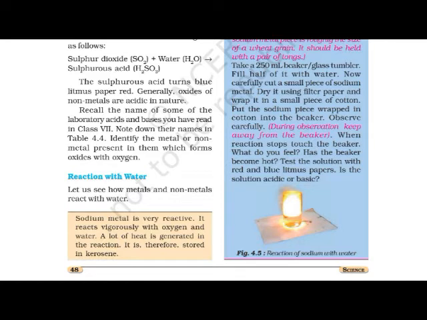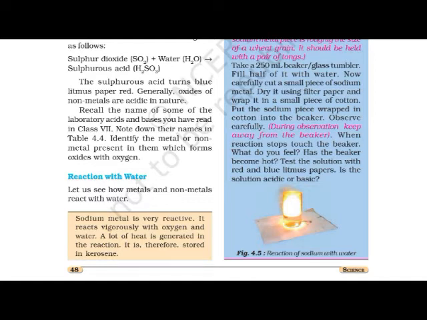During the demonstration, special care should be taken that the size of the sodium metal piece is roughly the size of a wheat grain. It should be held with a pair of tongs. We are going to conduct an activity with sodium metal, but it should be performed very carefully. A very little quantity of sodium metal, roughly the size of a wheat grain, is to be taken.